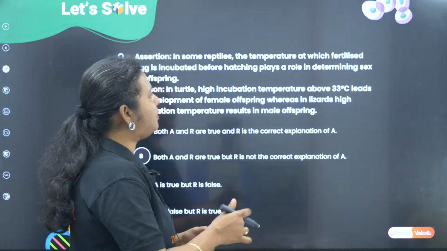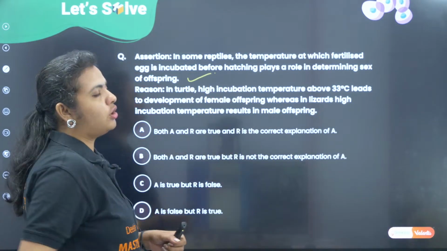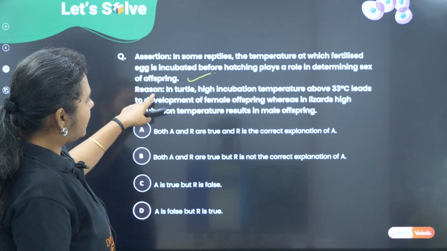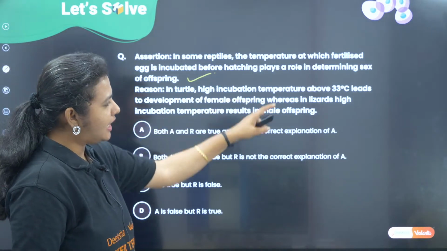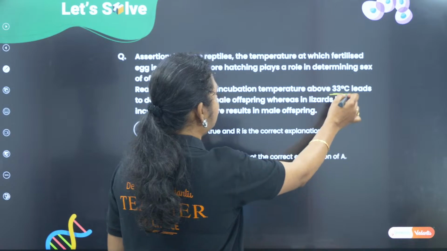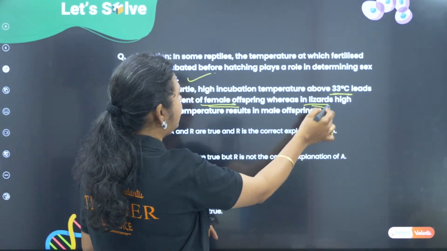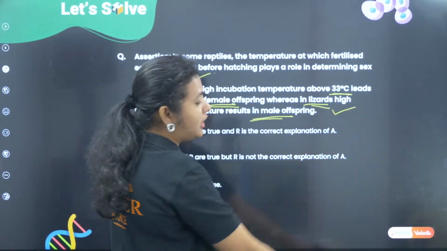So definitely temperature is playing a very important role in determining the sex of the offspring. Reason they have said in turtle high incubation temperature above 33 degrees Celsius leads to female, whereas in lizards high temperature results in male. This is also correct.